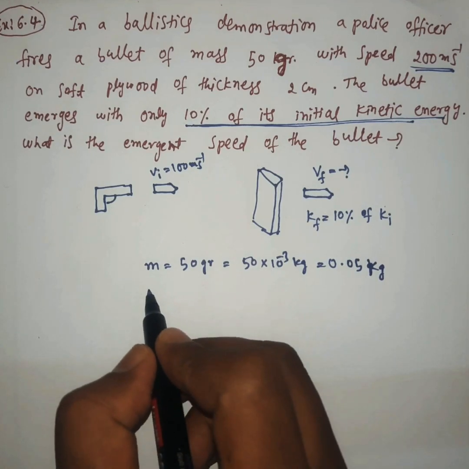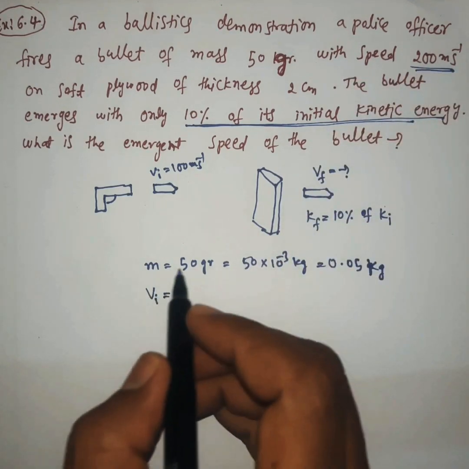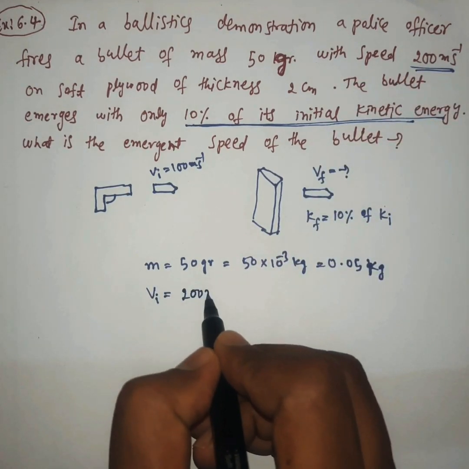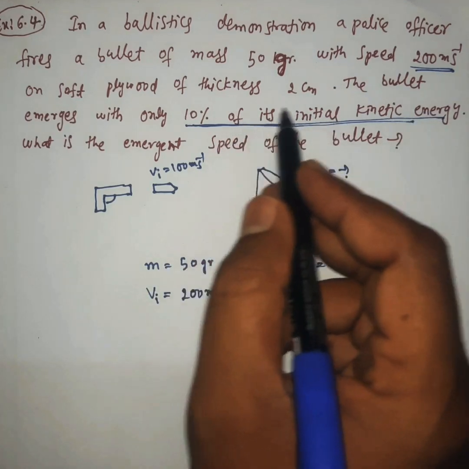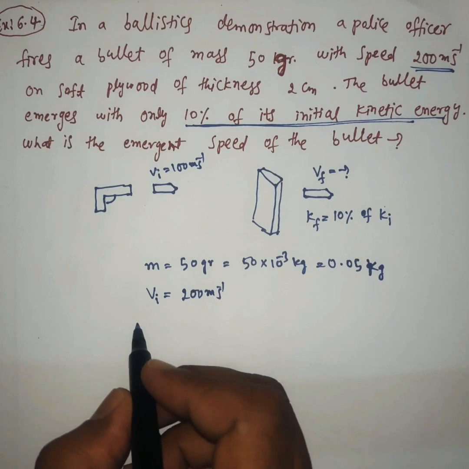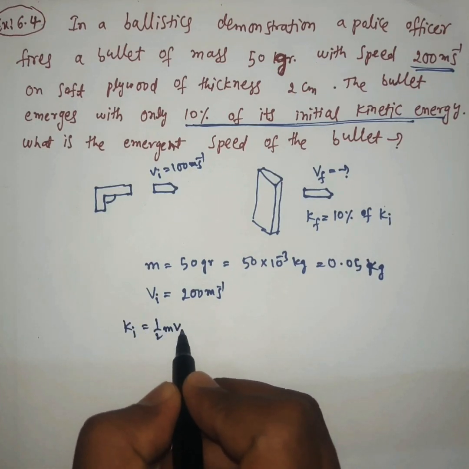The initial speed of the bullet is 200 meters per second, and we have to find the initial kinetic energy. Initial kinetic energy is half m vi square.